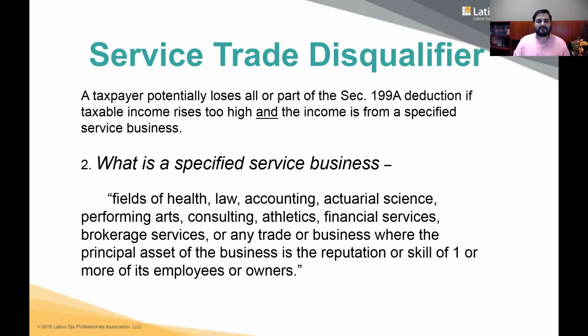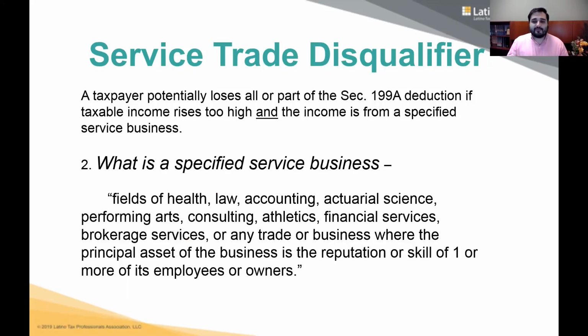But let's dive in a little bit about what is a specified service trade or business. So the law defines these types of businesses as the fields of health, law, accounting, actuarial science, performing arts, consulting, athletics, financial services, brokerage services, or any trade or business where the principal asset of the business is the reputation or skill of one or more of its employees or owners. That is what a specified service trade or business is.